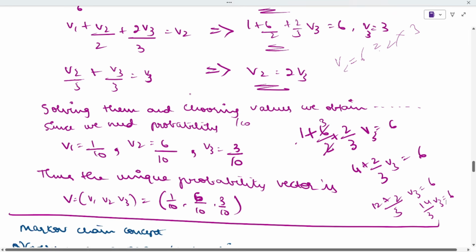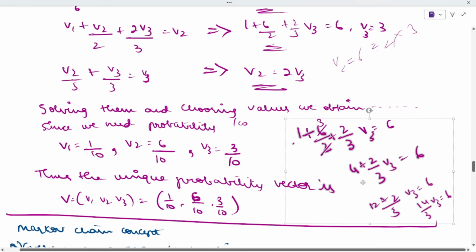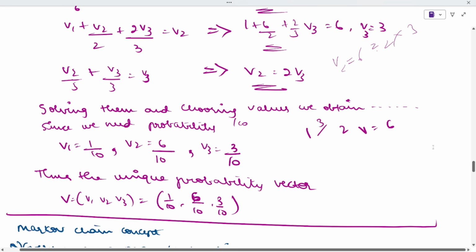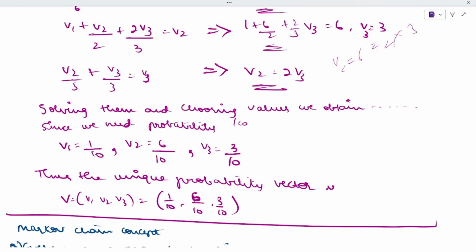14 divided by 3, V3 will be equal to 6. And if you want to find out the value of V3, you can send this here. 14 V3 will be equal to 6 into 3 will give you 18, and the value of V will be... I guess I missed somewhere. Let me check through it.